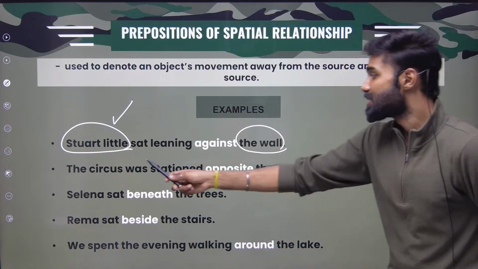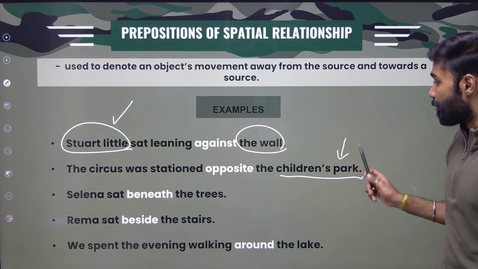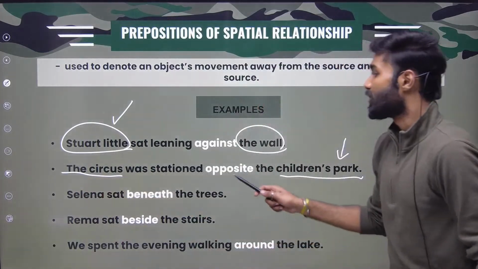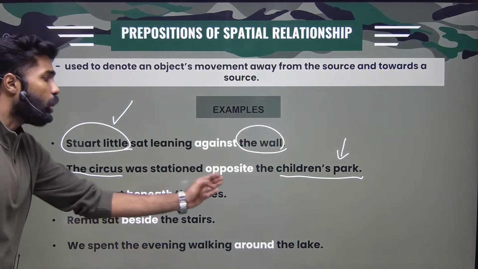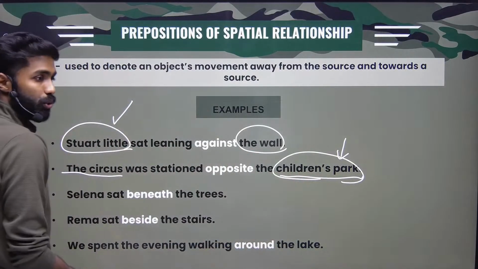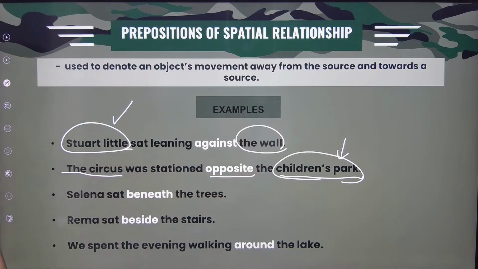The circus was stationed opposite Children's Park. I'm bringing this Children's Park in order to show the circus location. Where is the circus? The circus is opposite to the Children's Park. I'm bringing the Children's Park as a source and telling that the circus is opposite to it.